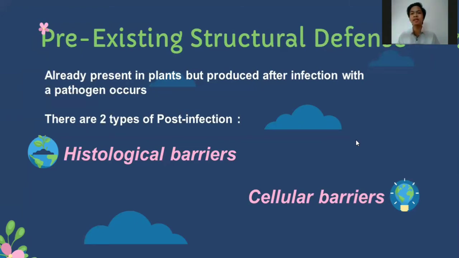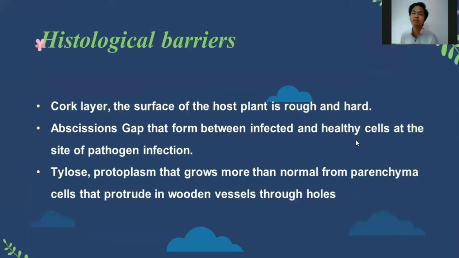Post-infection structural defense is not already present in plants but is produced after infection with a pathogen occurs. There are 2 types of post-infection defense: number 1 is histological barriers and second is cellular barriers. Histological barriers: cork layers make the surface of the host plant rough and hard. Abscission layers form a gap between infected and healthy cells at the site of pathogen infection. Tyloses are protoplasm that grows more than normal from parenchyma cells and protrudes into the wooden vessel through a hole.